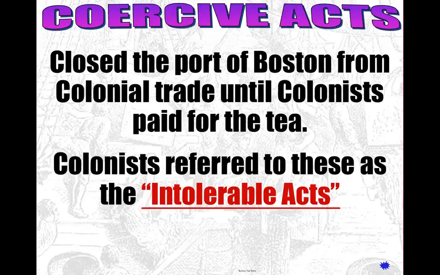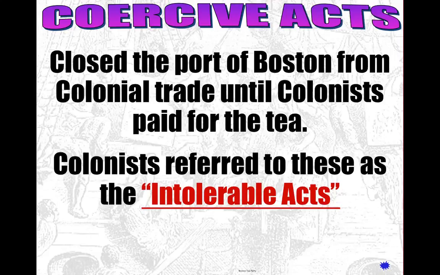Pause it. Okay, now I'm going to call these the Coercive Acts. It's the technical name for it. But I am telling you right now, after the Boston Massacre and after the Boston Tea Party, the British have had it with these colonists. So Mama is going to ground the kiddos, okay? No more salutary neglect.